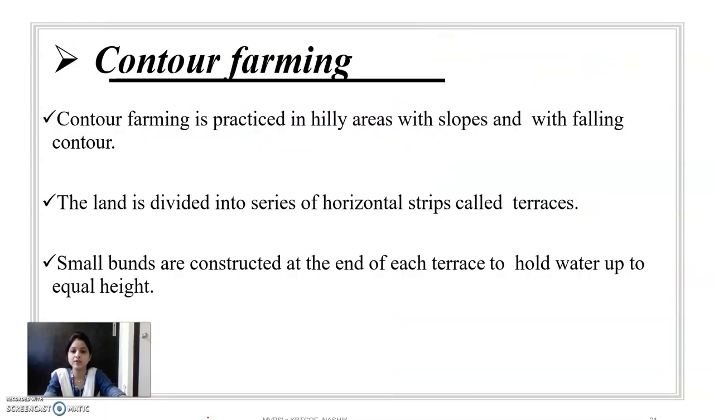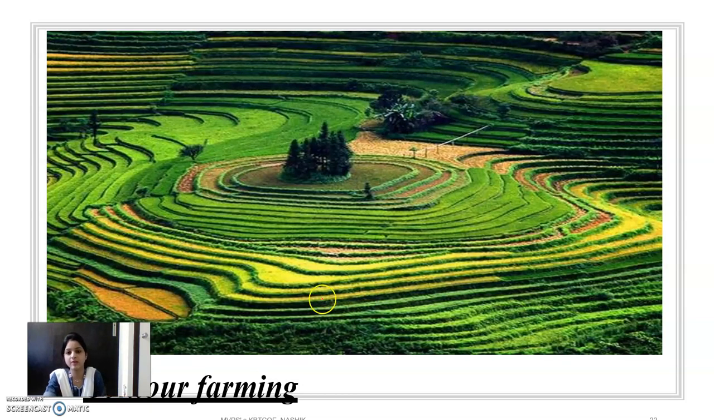Then the next one is contour farming. Contour farming is practiced in a hilly area with a slope, following the contour. The land is divided into a series of horizontal strips called terraces. We can see in the diagram, this is the hilly area, which is divided into horizontal strips. These strips are provided according to contour farming.